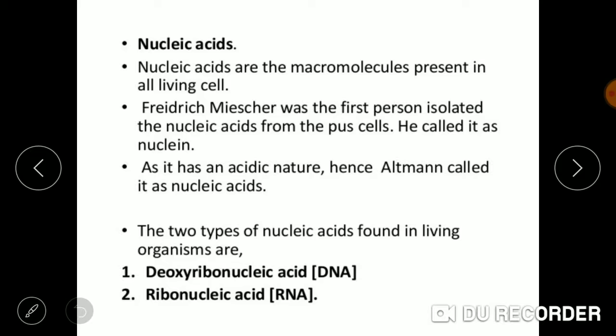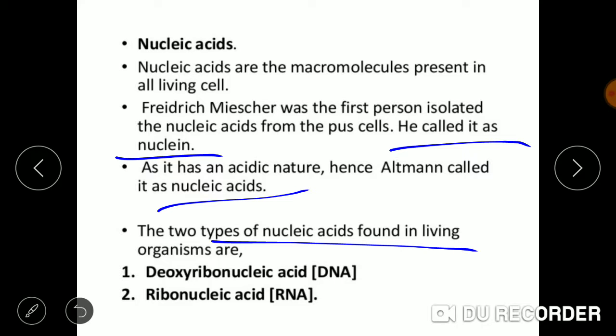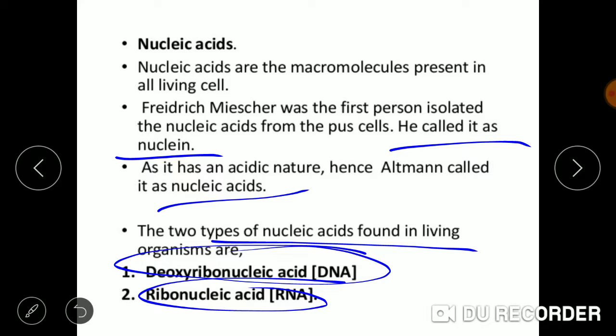Friedrich Miescher was the first person who isolated the nucleic acid from the pus cells. He called it nuclein, as it has an acidic nature, hence Altman called it nucleic acid. The two types of nucleic acid found in living organisms are deoxyribonucleic acid and ribonucleic acid.